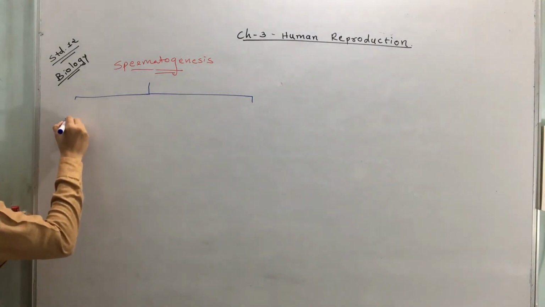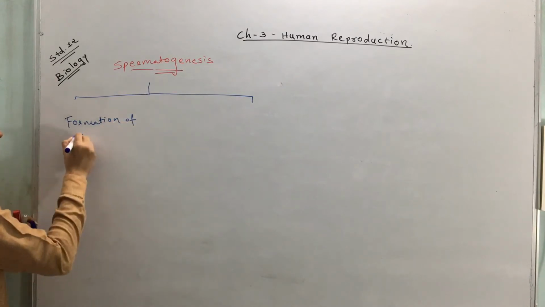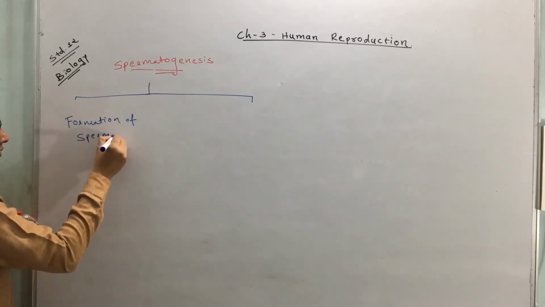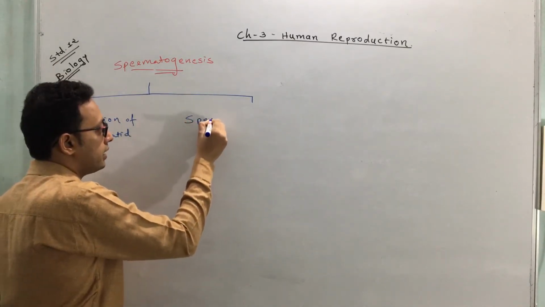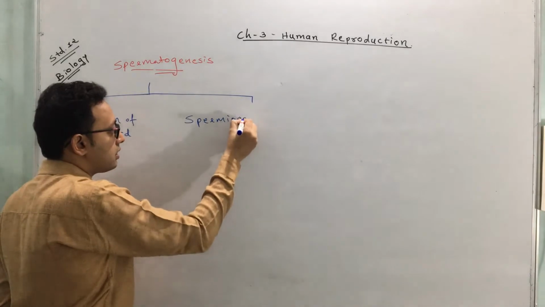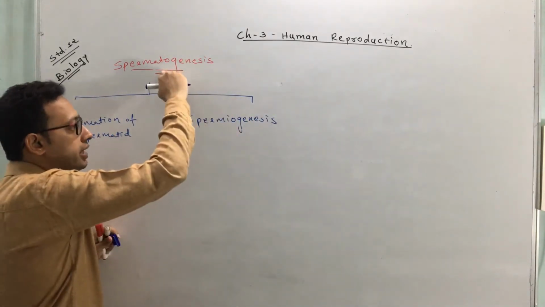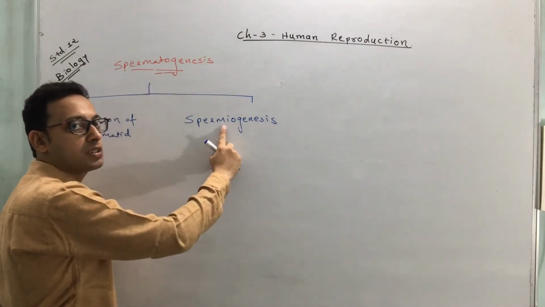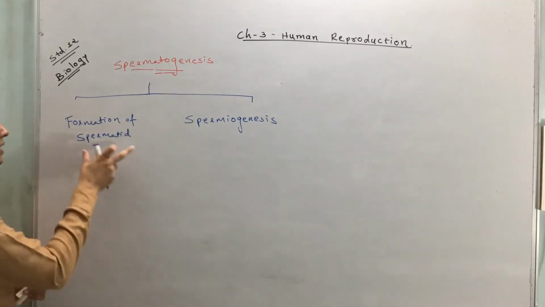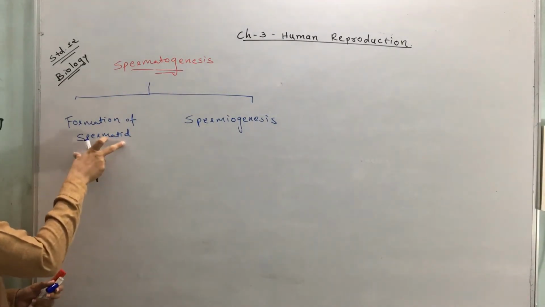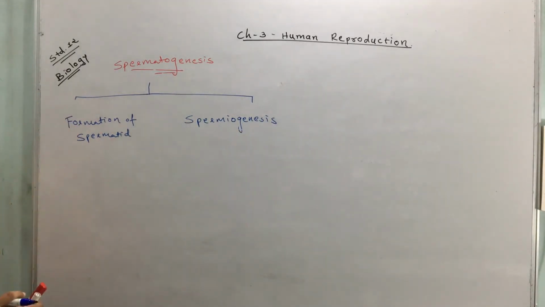The first stage is called formation of spermatid, and the second process is called spermiogenesis. Remember, this is a different term. This is spermatogenesis, this is spermiogenesis. So again, for better understanding, it's divided into two stages: first, formation of spermatid, and second, spermiogenesis.